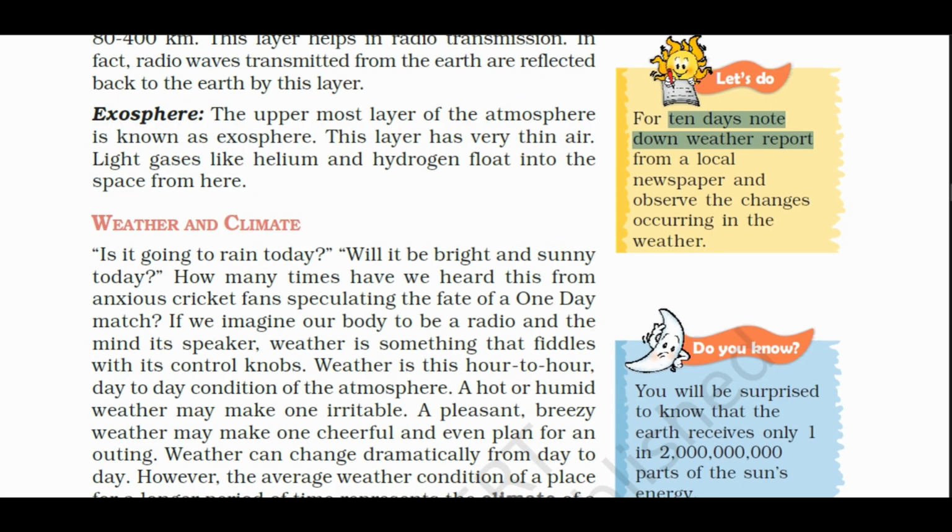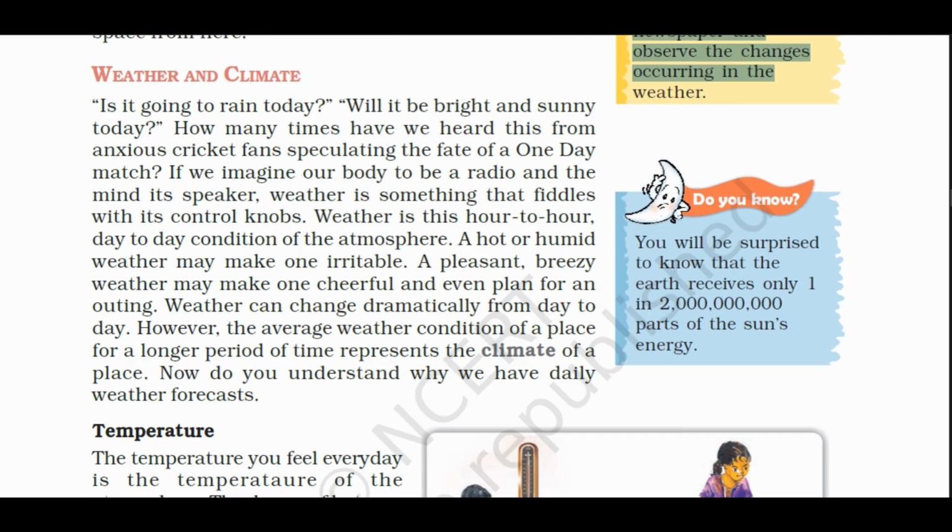Let's do. For 10 days, note down weather report from a local newspaper and observe the changes occurring in the weather. Do you know? You will be surprised to know that the Earth receives only one in 2 billion parts of sun's energy. See how many zeros are there? 9 zeros. You can do the counting.